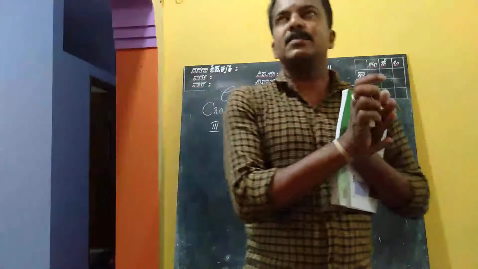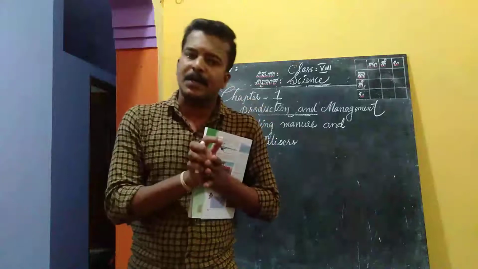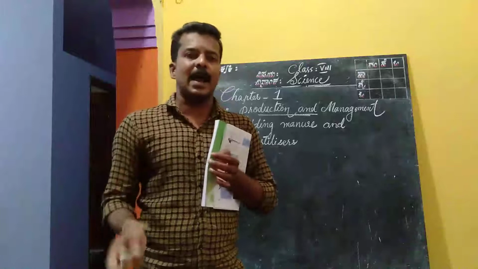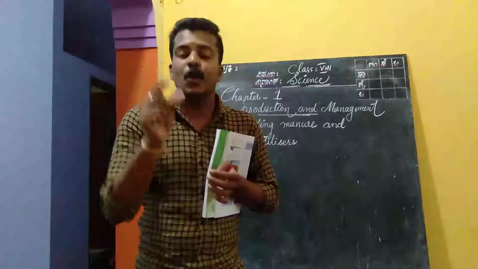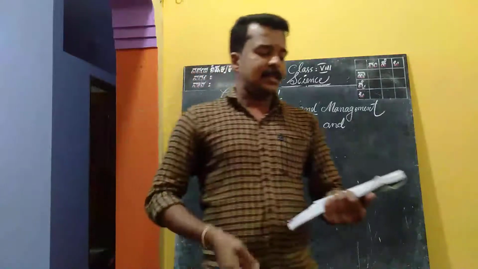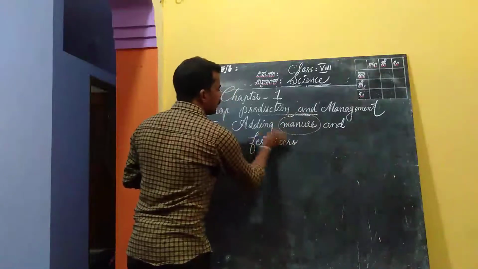fertilizers. As we learned in the previous class, first we have to prepare the lands according to the crop. Then we need to sow the seeds. Sowing also we learned. And the third practice for crop production is adding manure and fertilizer. First of all, we need to learn what is manure and what is fertilizers.